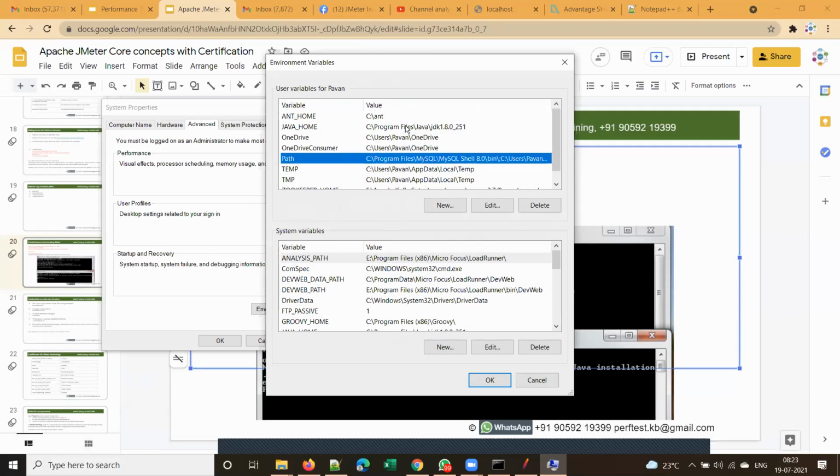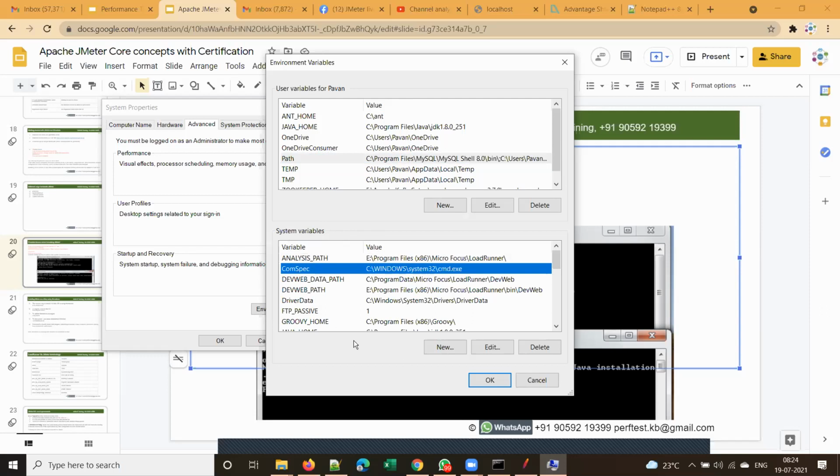If you set something in user variables, that will be applicable to only that user, whichever user you have set the value with. Whereas system variables are set at the system level, which means they will be applicable to all the users of that system. That is the main difference between user variables and system variables. We'll discuss how to edit or add a variable in some other session.